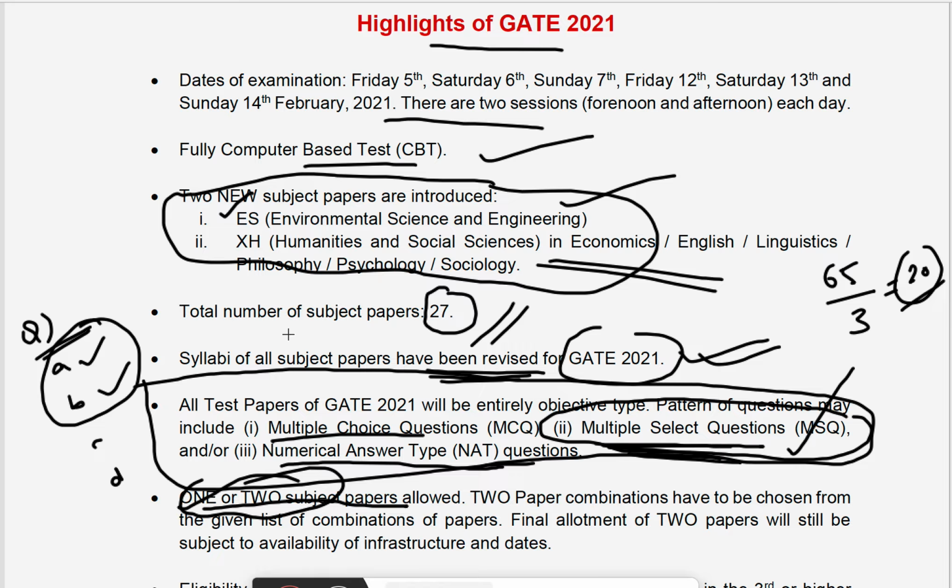And one more thing, three things in total: minor changes in the syllabus, some changes in the exam pattern, and this time they give the chance to appear for two GATE papers. These are the major changes observed in GATE 2021. And next we will move to the syllabus.